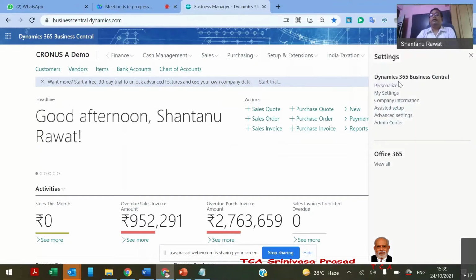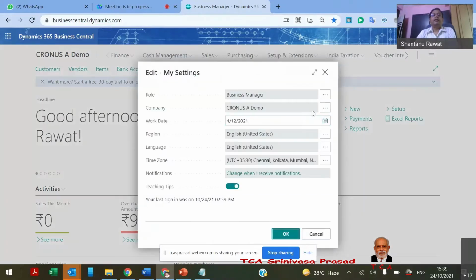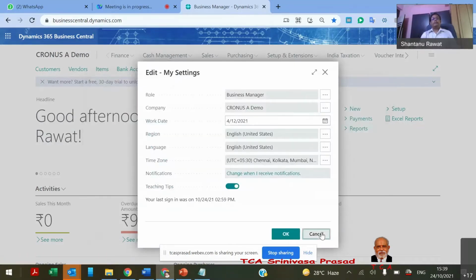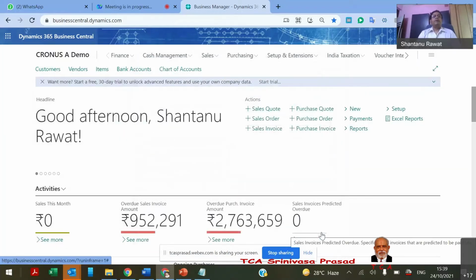There may be a possibility that one person is accessible to multiple companies, just like I'm accessible to this number of companies: Cronus Demo, Fitwara, multiple companies. By default, it opens the first company alphabetically, and I can change it. I will share this user access with everyone. Prasad sir, if you have a mail ID, anyone can browse for themselves.